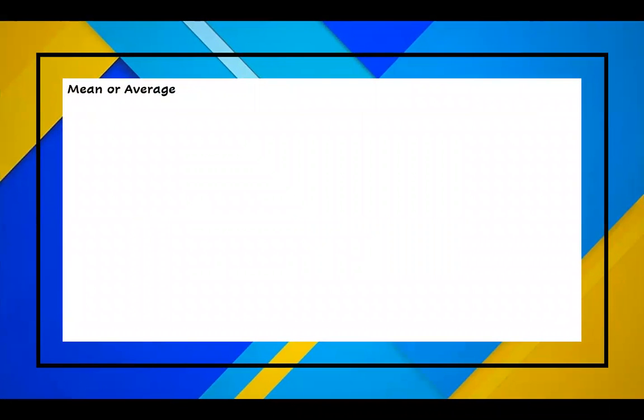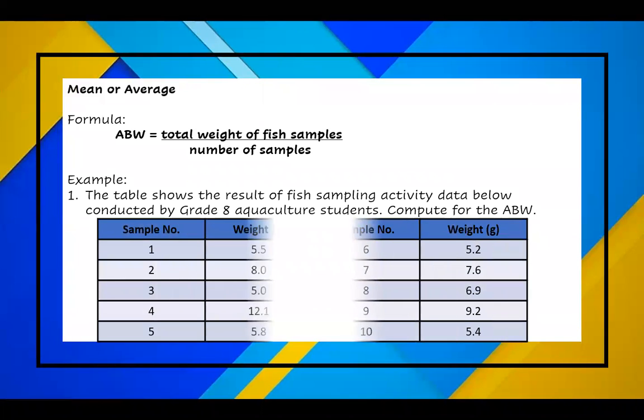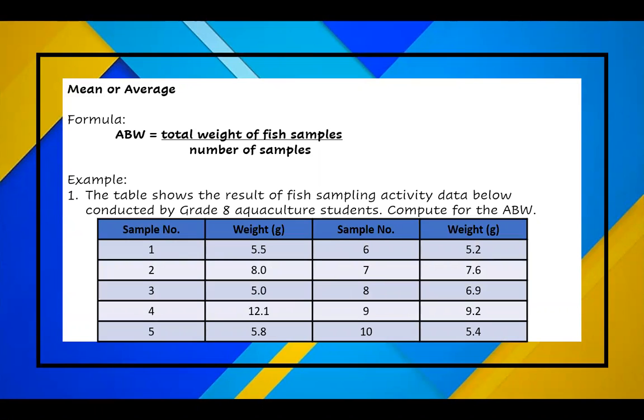Let's talk about mean and average. To compute the average body weight, or what we call the ABW, of the fish, we need to use this formula. ABW is equal to the total weight of fish samples divided by the number of samples. Let's have an example. Number one, the table shows the result of fish sampling activity data below conducted by grade 8 aquaculture students. Compute for the ABW.